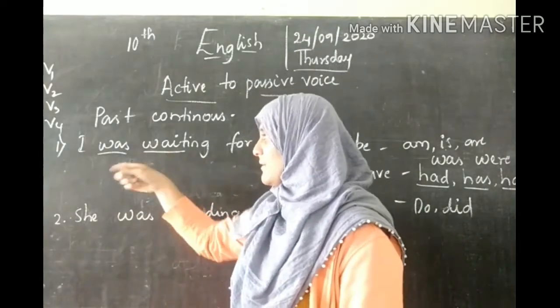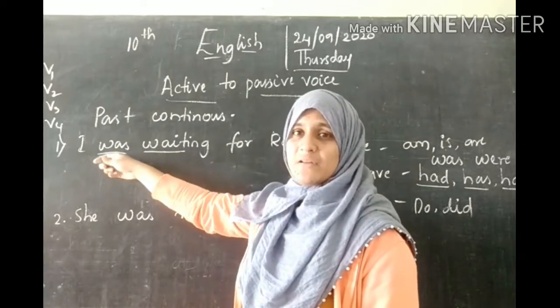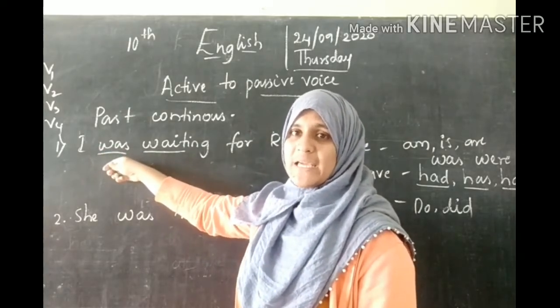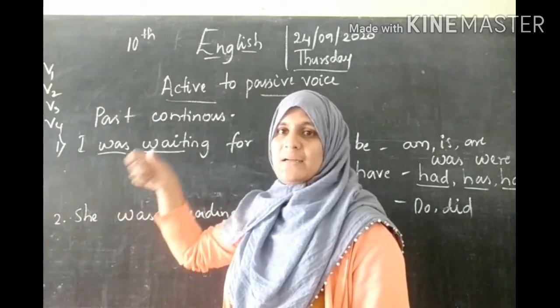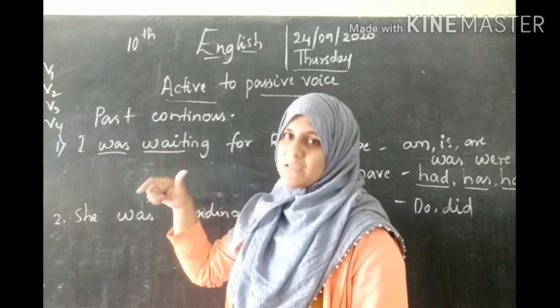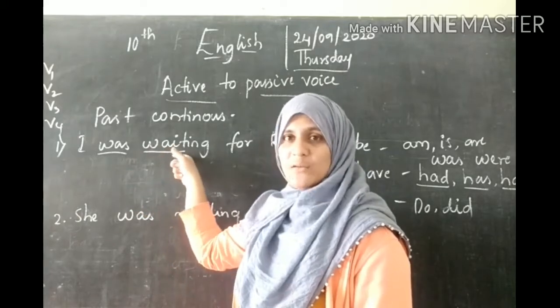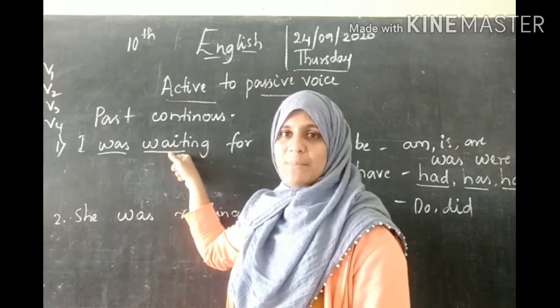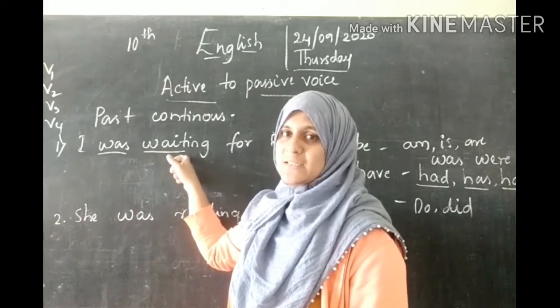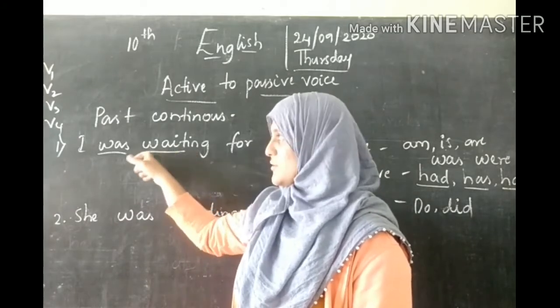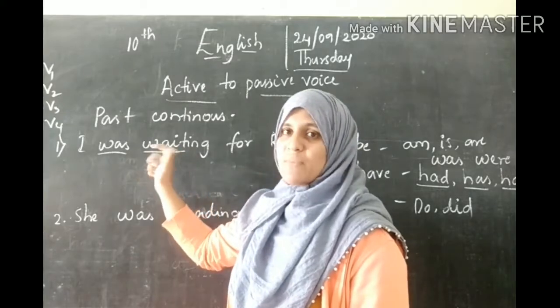But here in this sentence they have given was, W-A-S, was. So was suggests that the sentence is in past tense. When you look at the word waiting, W-A-I-T-I-N-G, waiting suggests that it is continuous tense. So you can say it is past continuous tense.